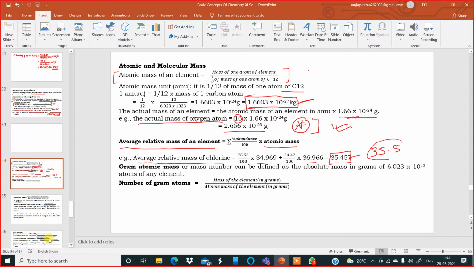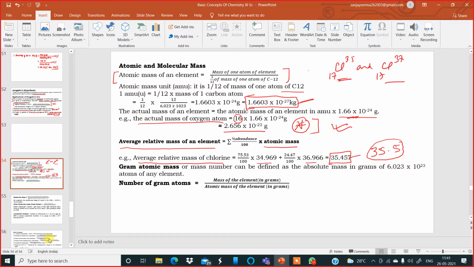I hope you remember from class 10 also. Chlorine, the atomic weight is 35.5, and that 35.5 is called the average relative mass of chlorine. Okay, so this is one important point to remember. Chlorine has two isotopes. I believe you remember. Chlorine-35 and the other one is chlorine-37. These are the two isotopes.